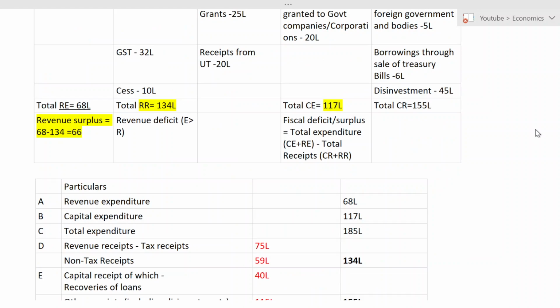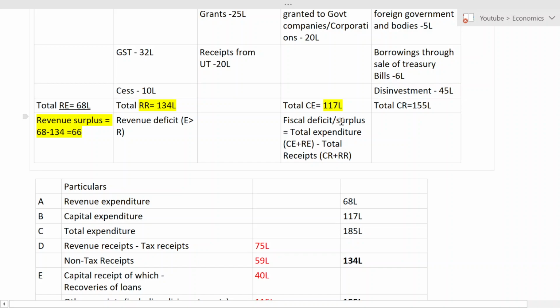Guys, I'm really sorry. There is a mistake I have made. I have not added borrowings through sale of treasury bill and this investment. So now I saw this and I have added 6 lakhs plus 45 lakhs. This gives me 155 lakhs of capital receipt, and expenses are 117, that is the same. So here I will get fiscal surplus. So here I will not get a deficit, because whenever we have to calculate deficit, I'm really sorry, that formula is also wrong. Okay, I'm going to tell you again.